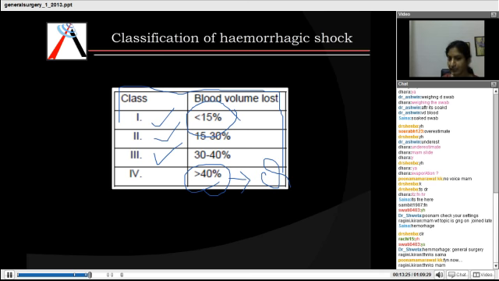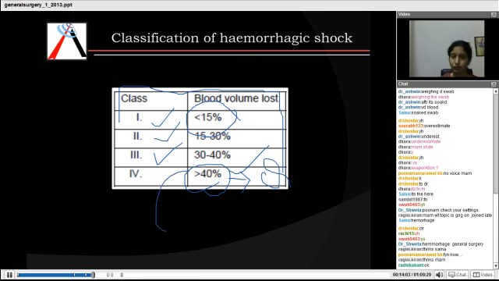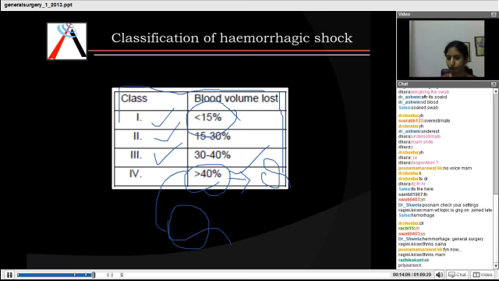See, when there is less than 15 to approximately 40% of blood loss, the body tends to compensate. The patient does not go into shock. The body helps to regain the blood volume. But when your blood volume loss is more than 40%, that is the time when the patient actually goes into shock. So it's a very important and frequently asked MCQ: how much blood should be lost for a hemorrhagic shock to occur, and that is more than 40% blood loss. Clear all of you? A very important MCQ.